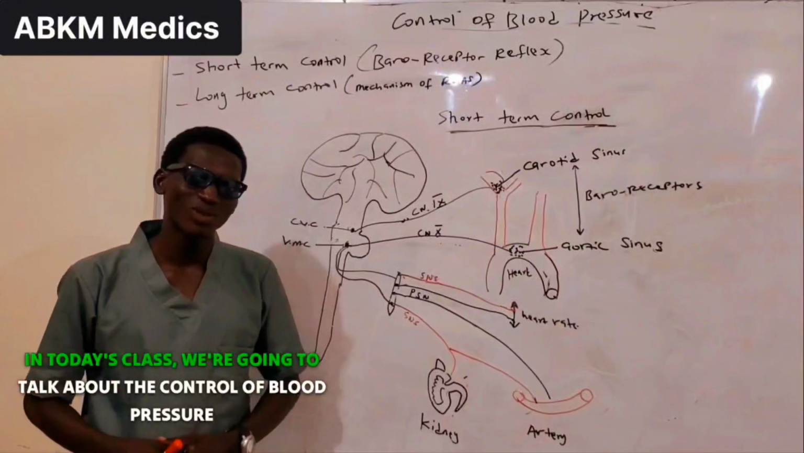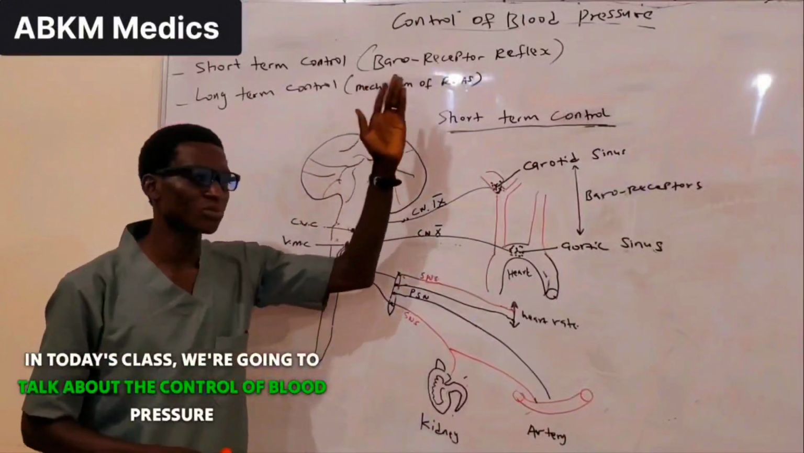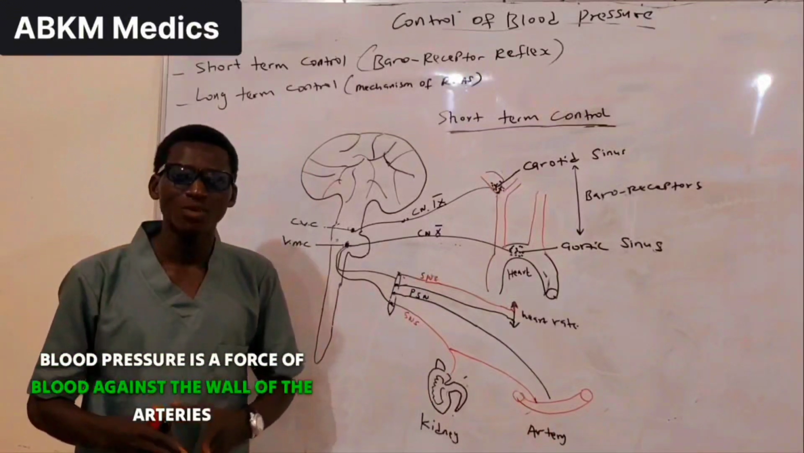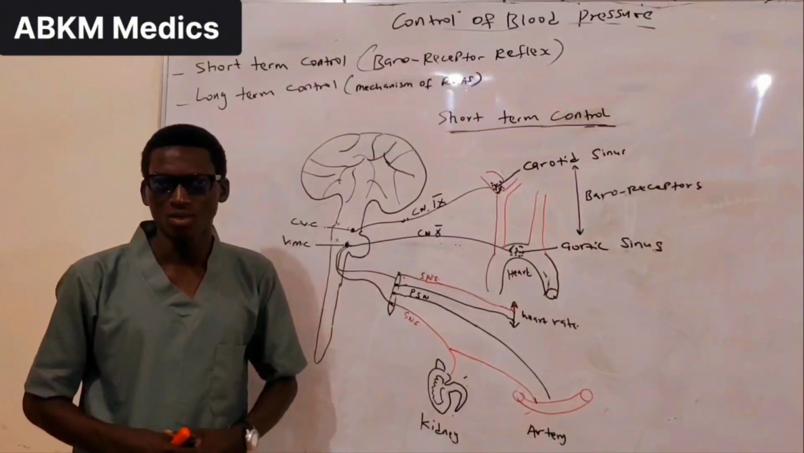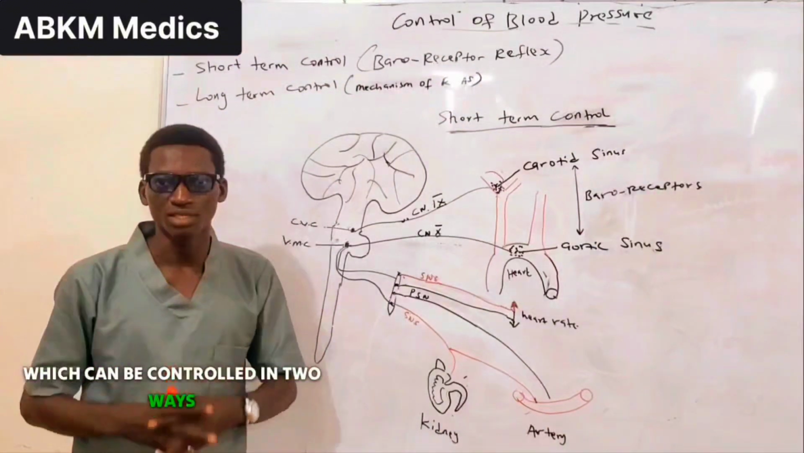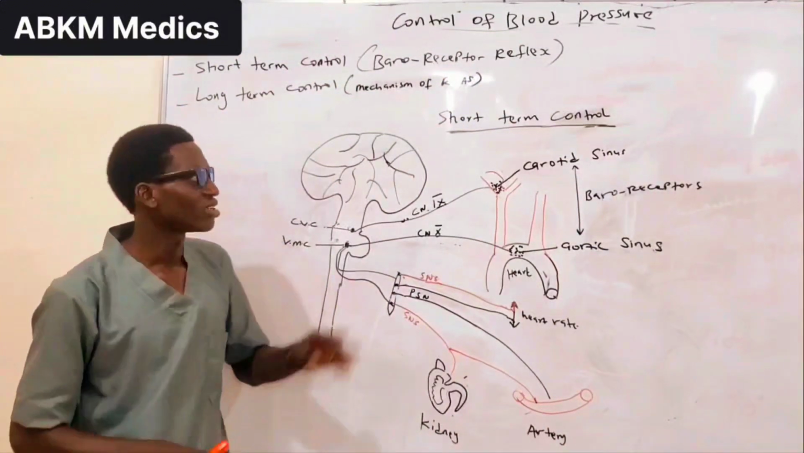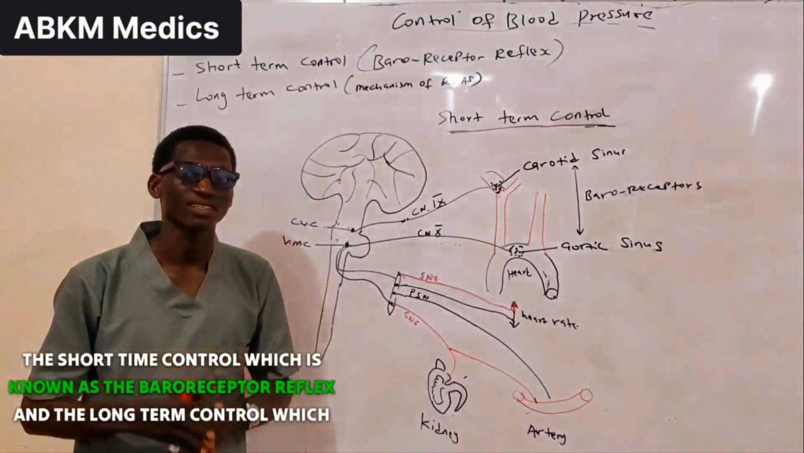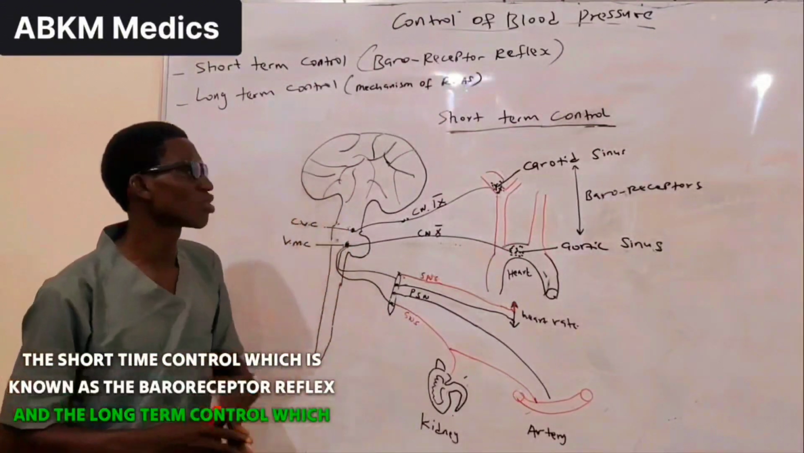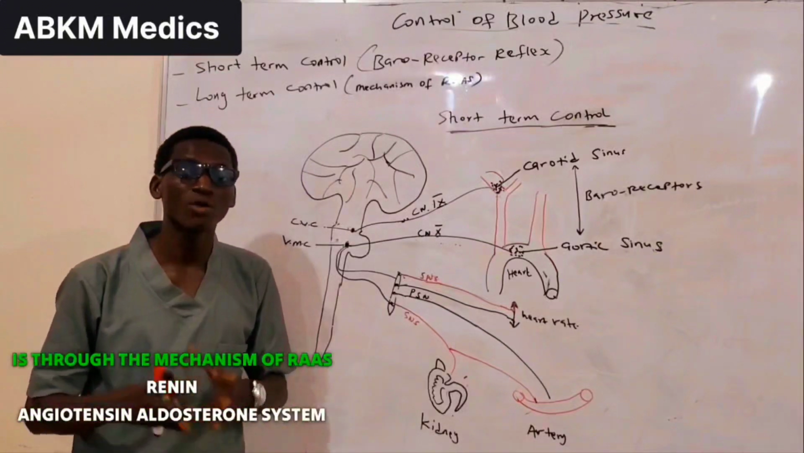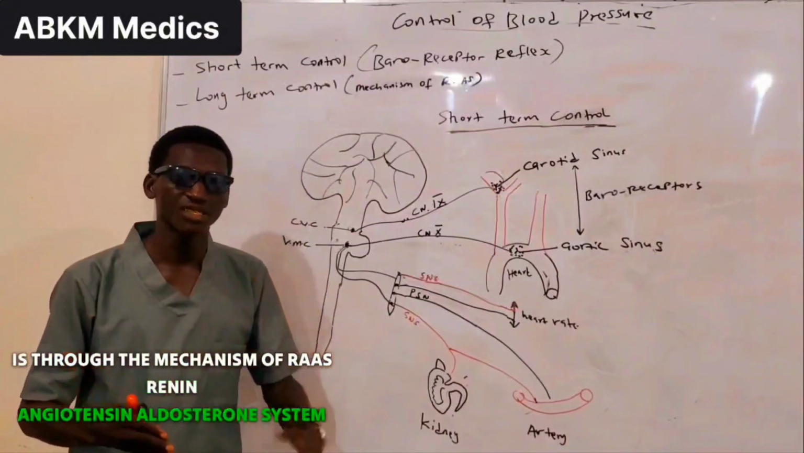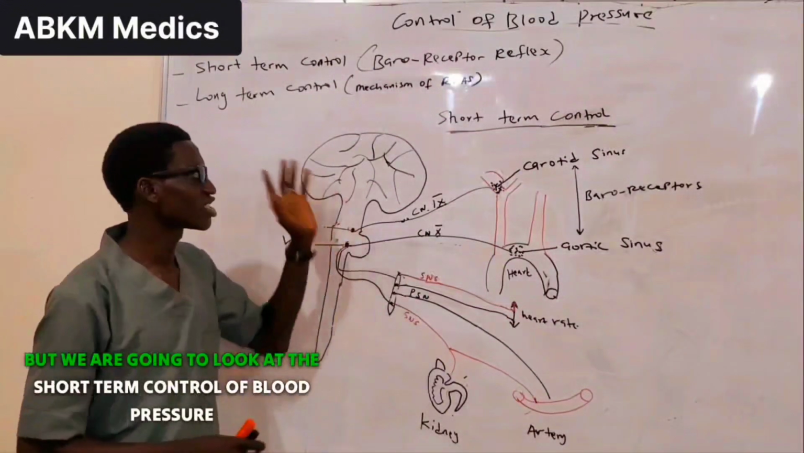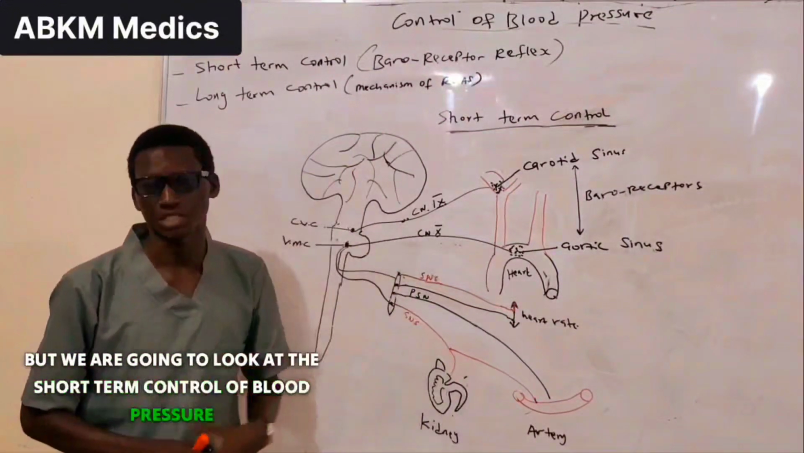In today's class, we're going to talk about the control of blood pressure. Blood pressure is the force of blood against the wall of the arteries, which can be controlled in two ways, which include the short-term control, which is known as the baroreceptor reflex, and the long-term control, which is through the mechanism of RAS, the renin-angiotensin-aldosterone system. But today we're going to look at the short-term control of blood pressure.